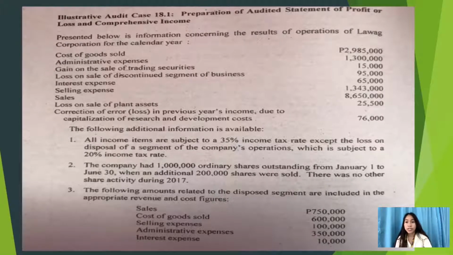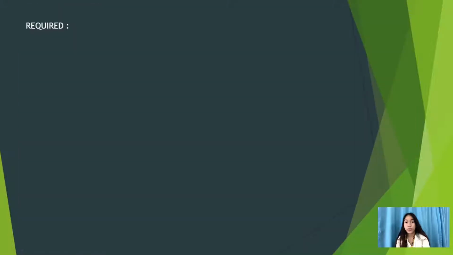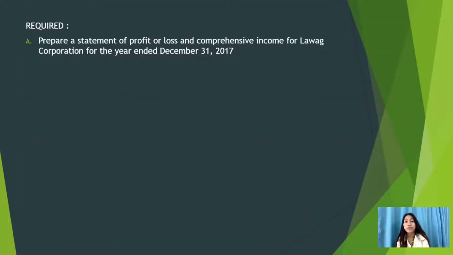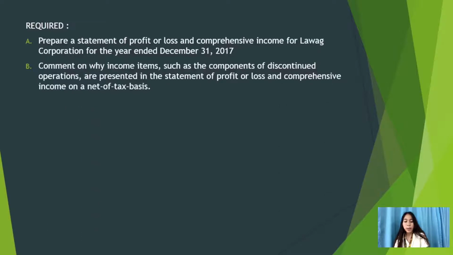The requirements for this case are, first, to prepare a statement of profit or loss and comprehensive income for Lawag Corporation for the year ended December 31, 2017. And next, to comment on why income items such as the components of discontinued operations are presented in the statement of profit or loss and comprehensive income on a net of tax basis.